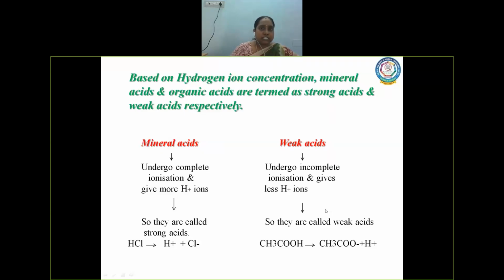Based on the concentration of H plus ions, they can be categorized into mineral acids, that means strong acids, and weak acids. Weak acids are nothing but organic acids, right?